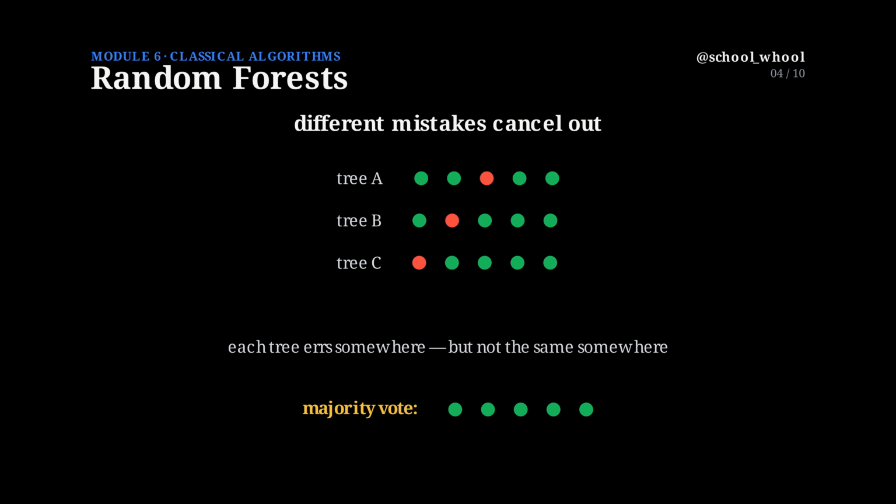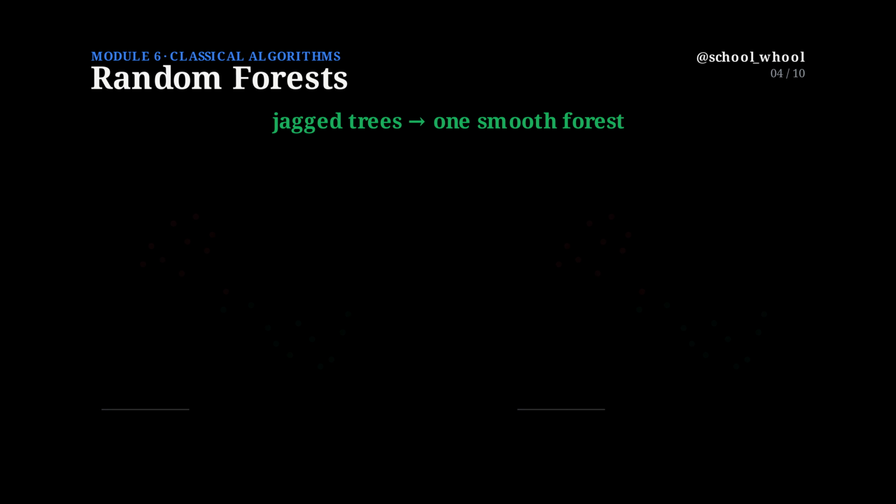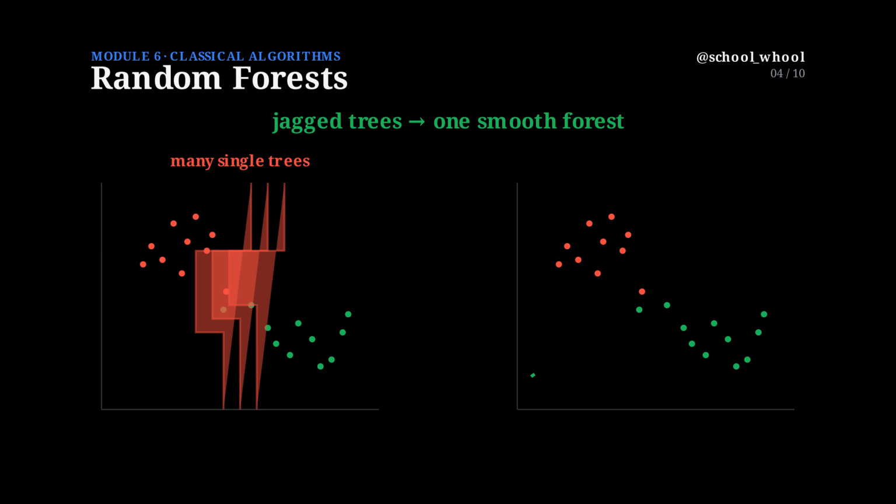You can even see it. Each single tree draws a jagged, blocky boundary. But blend hundreds of them together, and those jagged edges smooth into one graceful, reliable boundary. The forest generalizes far better than any tree inside it.